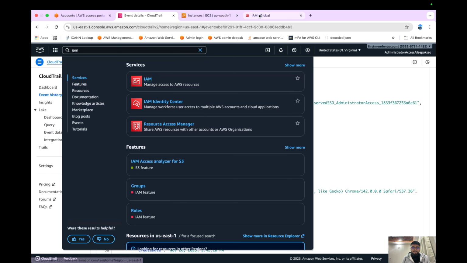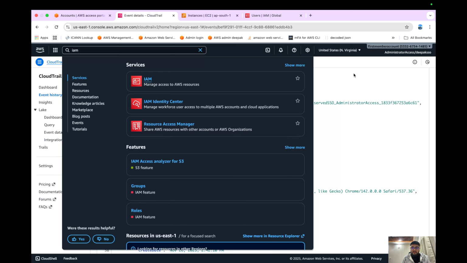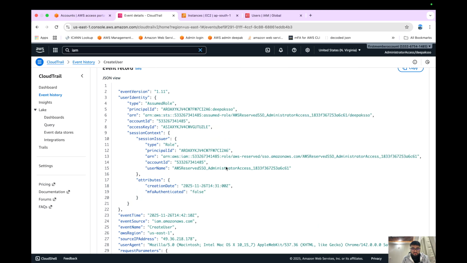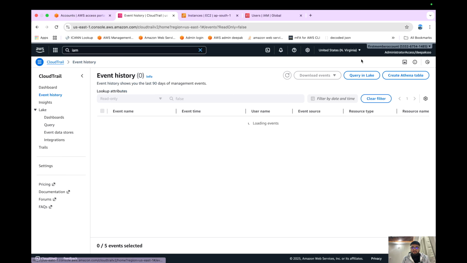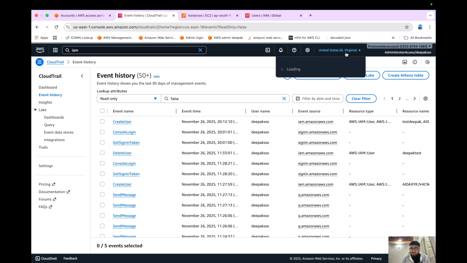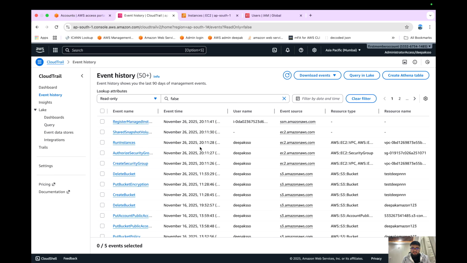Let's go to IAM, go to users, test Deepak, right? And when did it happen? It happened around the creation time. Let's say this one: the event time was logged at 8:12 p.m. IST. Now if I go to the Mumbai region, the run instances was at 8:11, right? You remember that I created the instance before, and then I created the IAM user, right?